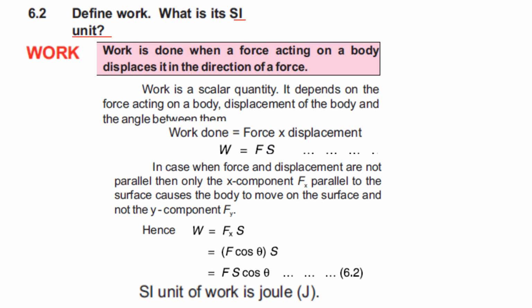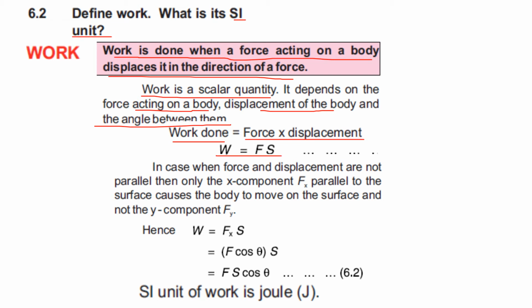So first of all, you have to define the work. So you have to write the definition of work, that is, work is done when a force acting on a body displaces it in its direction of force. Work is a scalar quantity. It depends on the force acting on a body, displacement of the body, and the angle between them. So the formula for the work is, if you see the definition, work is equal to force into displacement, and you have to write W is equal to